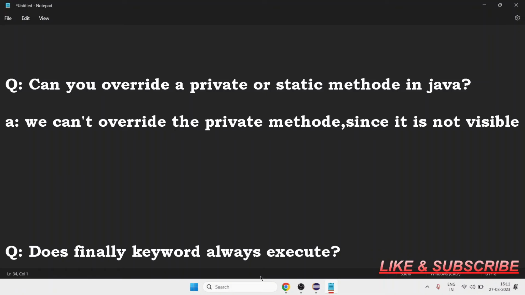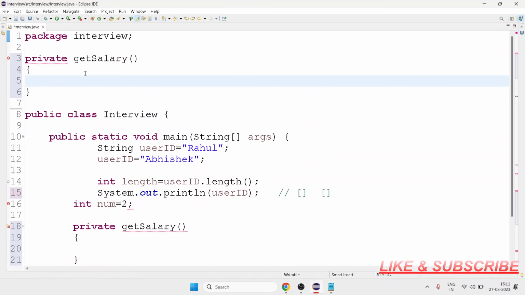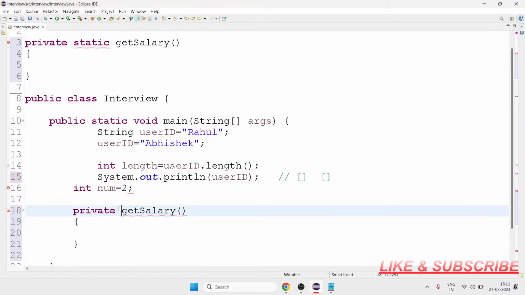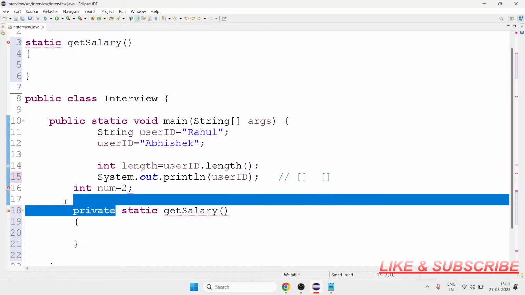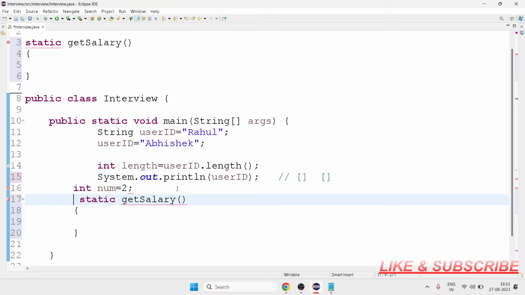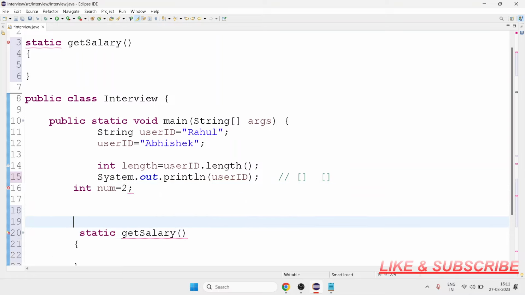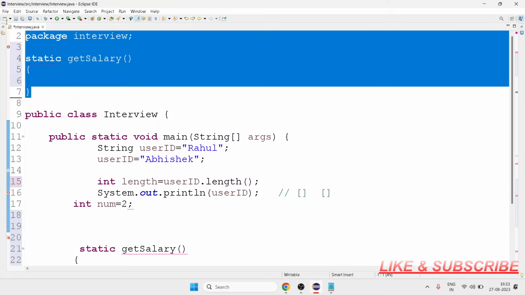Suppose I have a static get salary method, and remove the private from here also. I have a static method in my parent class.